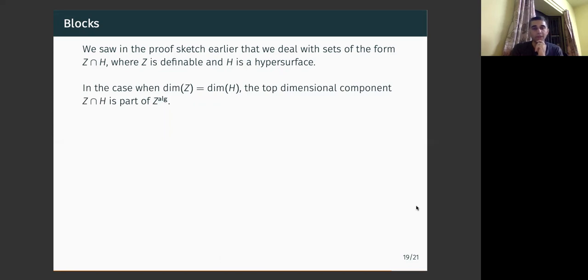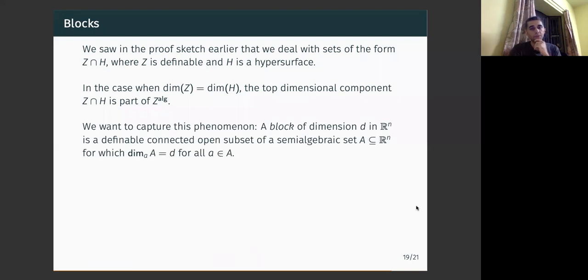And when you have that Z intersection H equals the dimension of H, that is the case where Pila-Wilkie had to use this analytic argument, and that is what we have to handle as well. So really what one has to prove is that if the definable set inside a semi-algebraic set and dimensions match, then the definable set is in fact a union of semi-algebraic curves.